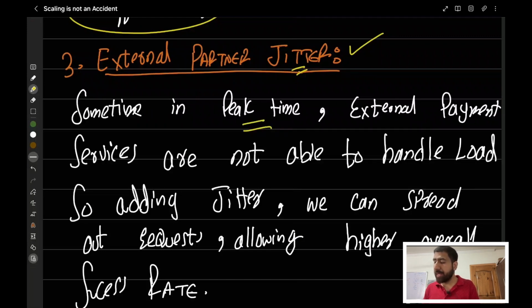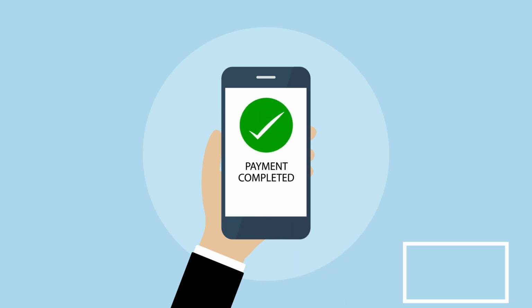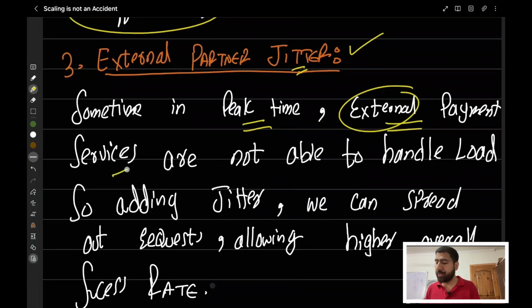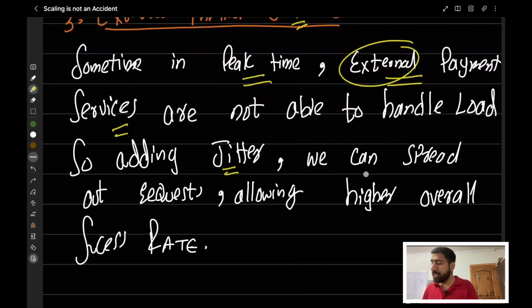So sometimes in peak time, what happens, because let's say there is an IPL going on and there's a lot of concurrency in the system. Now, let's say a lot of users are trying to make some payment at this time. Now, what will happen, because we are using an external payment service, they will get bombarded with our requests. So what we're doing here, instead of sending all the requests at the same time, we're adding jitter to the requests. So we'll be distributing the load again over some amount of time, let's say 10 seconds. So we can simply spread out the requests, allowing a higher overall success rate.